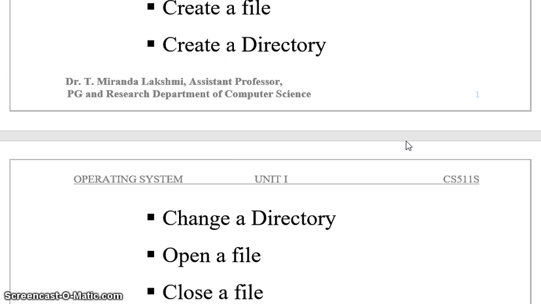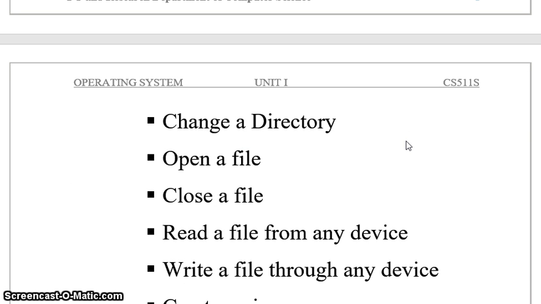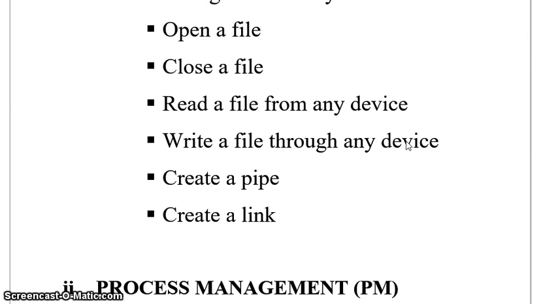Next, closing a file. Next, if you want to read a file from any device, or write a file through any device, these things are done by information management. The last two, creating a pipe and creating a link, are especially designed for the Unix operating system. When you study Unix, you will be clear about creating a pipe and creating a link.